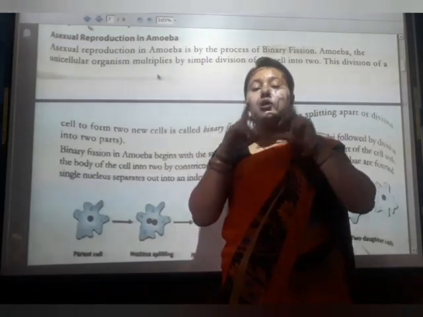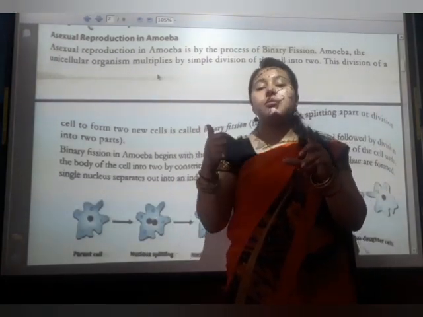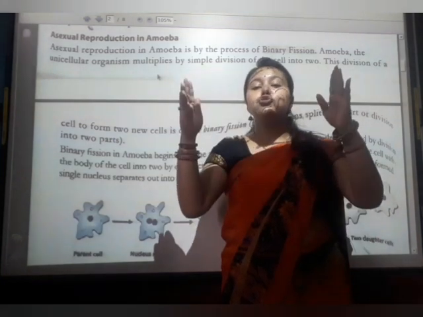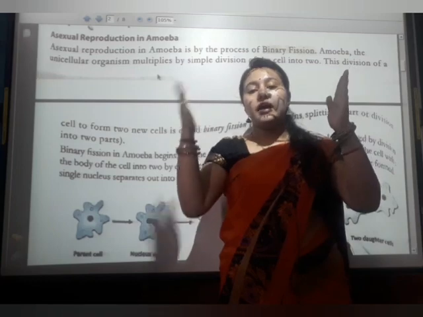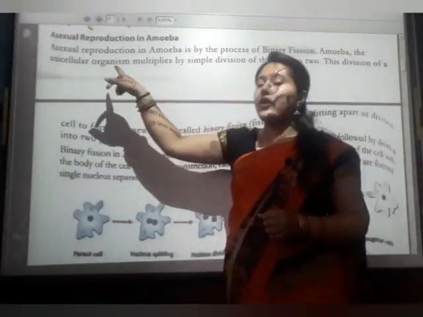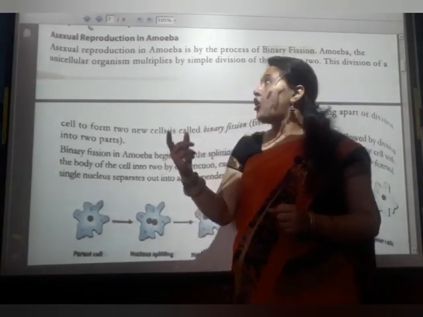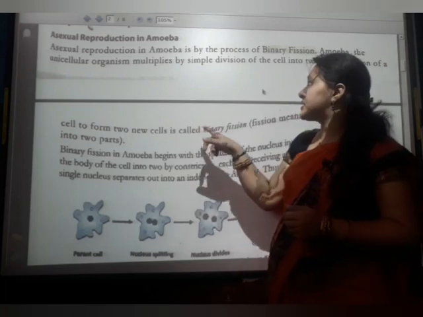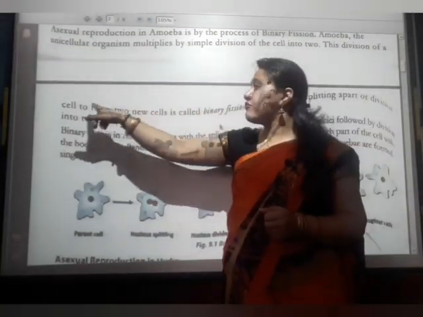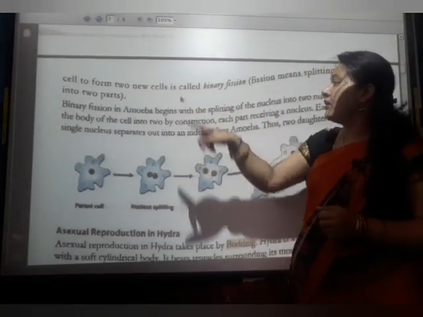If binary fission takes place in an amoeba, the whole body is divided into two equal parts. Amoeba is a unicellular organism, a single-cell organism, and multiplies by simple division of the cell into two. The division of the cell to form two new cells is called binary fission.